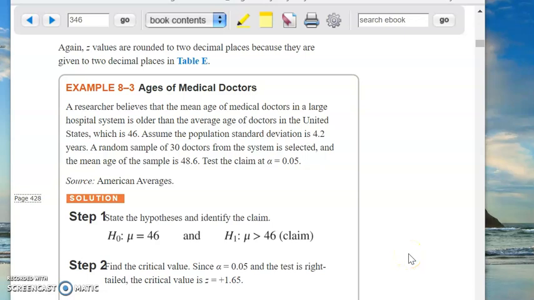We are still in chapter 8. This is section 8-2. This is recording number 2.